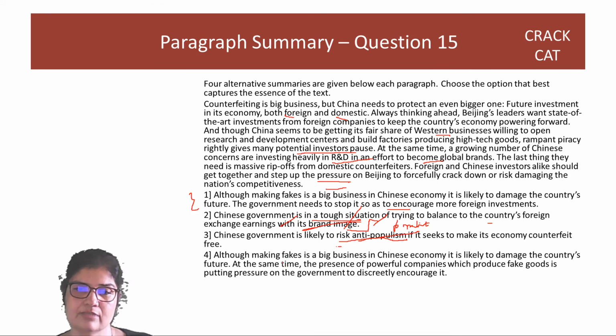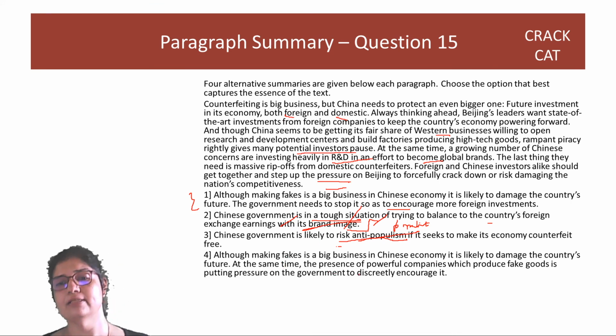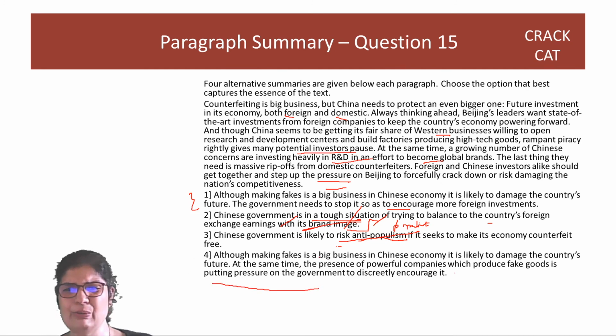The fourth option's first sentence is fine. At the same time, the presence of powerful companies which produce fake goods is putting pressure on the government to discreetly encourage it. No, not at all. This is not mentioned. The second sentence is completely wrong. The first is fine. So our answer is option 1.